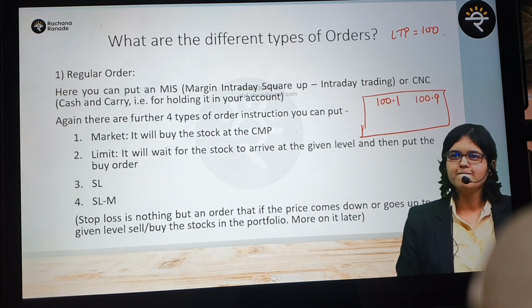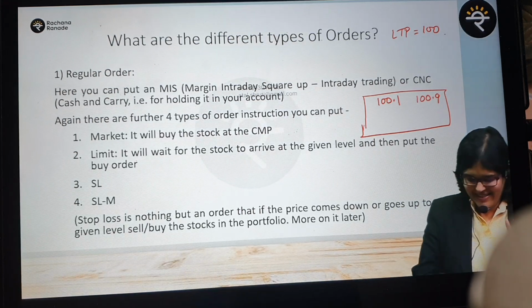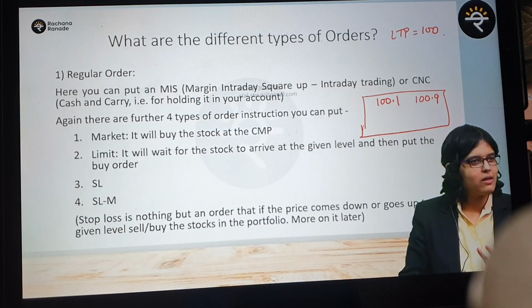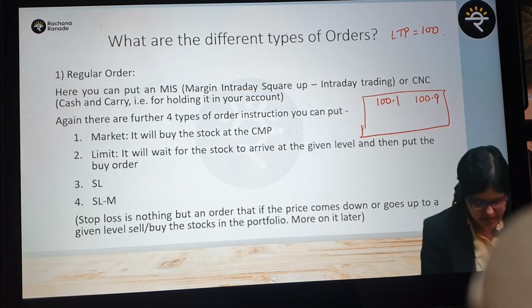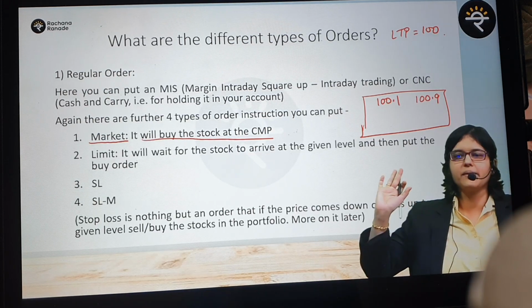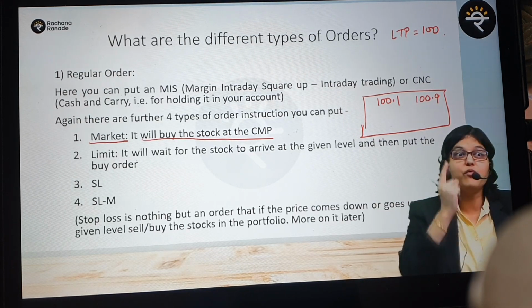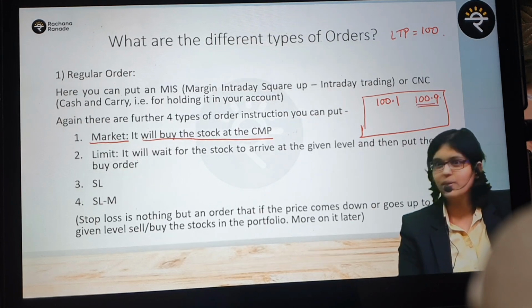Top buyer, top seller. Now, if one more new buyer were to enter and he says, forget about this, these people are nonsense. For 80 paisa they are fighting. I'm least bothered. Seller, what is the price? 100.9, take this, give me the share. What is that? That is a market price. It will buy the stock at the current market price. Current market price means the first seller's price. Whoever is the first seller who is ready to offer, that will be the current market price.